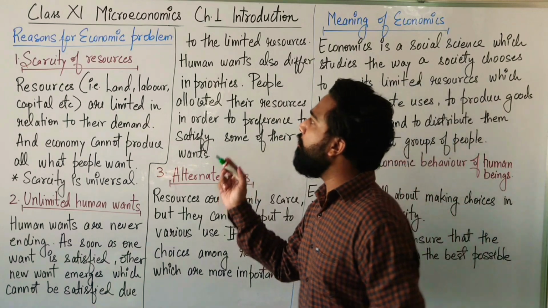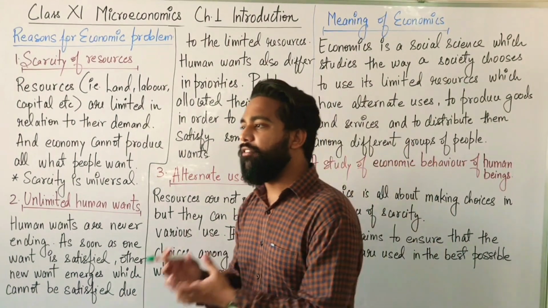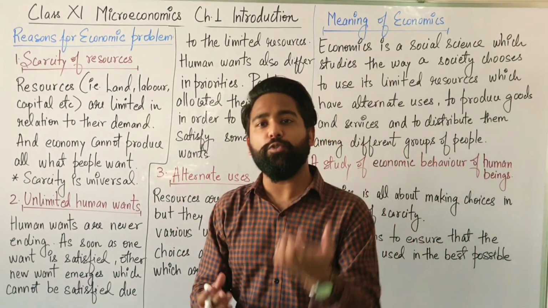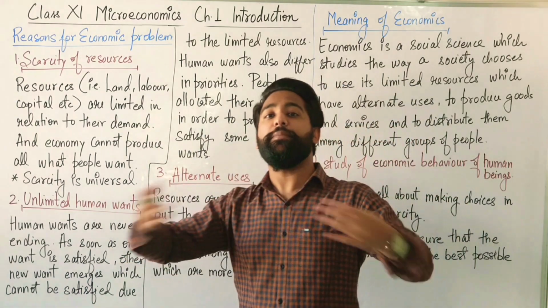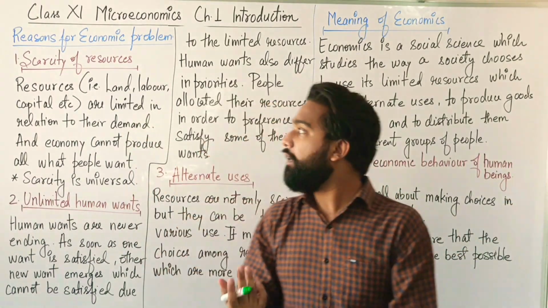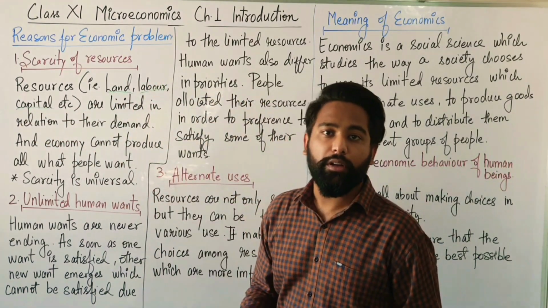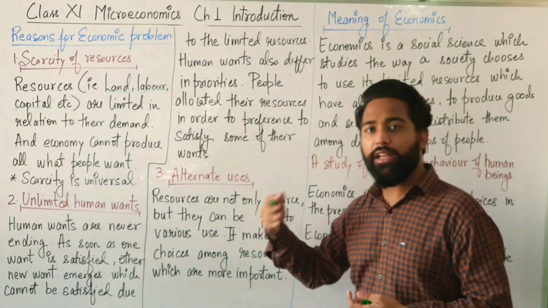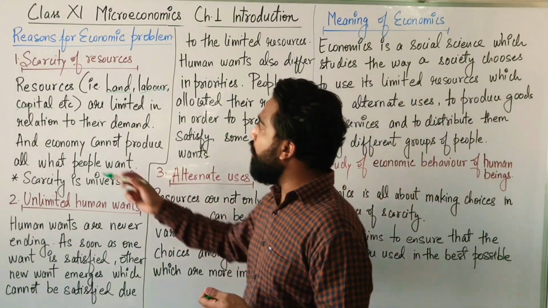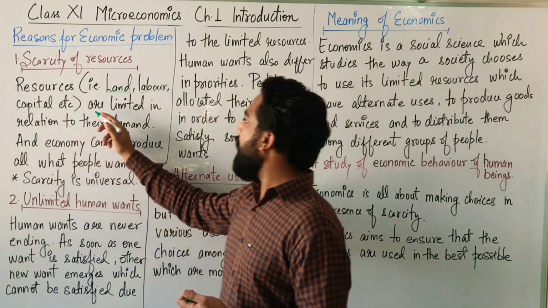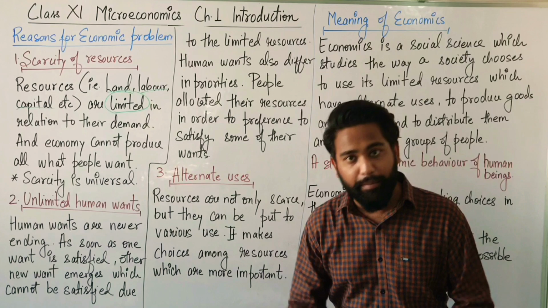The first reason for economic problem is scarcity of resources, because our resources, the things which we can use to make goods, to make production, are limited. There is not unlimited raw material. Resources, that is land, labor, capital, entrepreneur. You have already studied in class 9th and 10th what land, labor and capital are and how they are used. Resources like land, labor and capital are limited. Obviously, land is fixed, labor is limited, capital is limited.